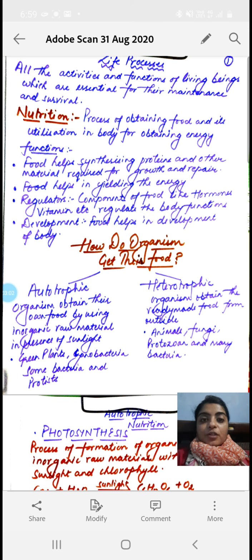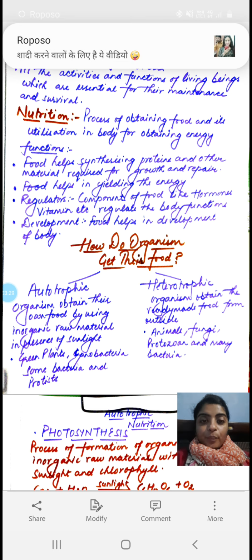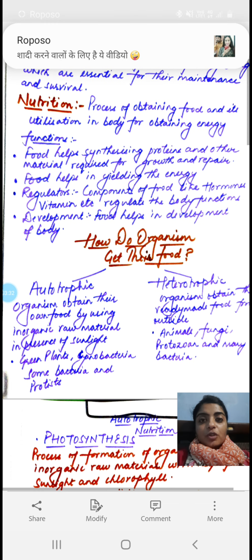The main function of nutrition is that the food that we eat helps in synthesizing the proteins, and we all know that proteins are the building blocks of our body. जो प्रोटीन्स होती हैं वो हमारी बॉडी की बिल्डिंग ब्लॉक्स हैं. So it helps in the growth and repair of damaged body parts, as well as in the proper growth of the body. Clear?